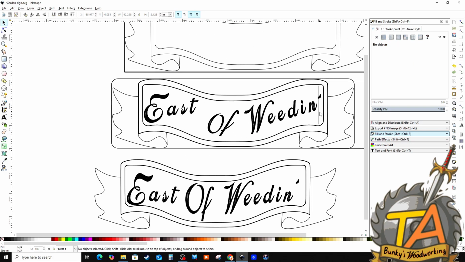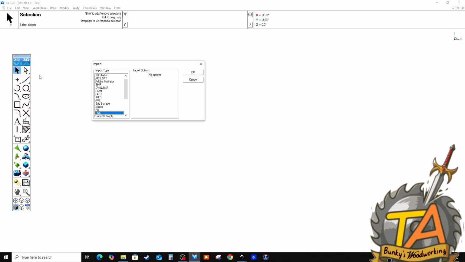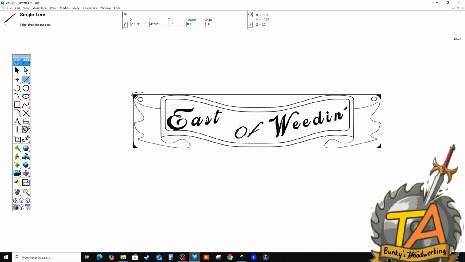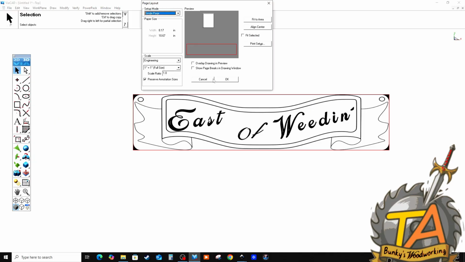After that was done, I had to export this file as a PNG file back to ViaCAD. Now that it's in ViaCAD, I have to touch up the image just a little bit. Then, to print it out at 1:1 scale, I go to Page Layout. In the setup mode, I select rows and columns.